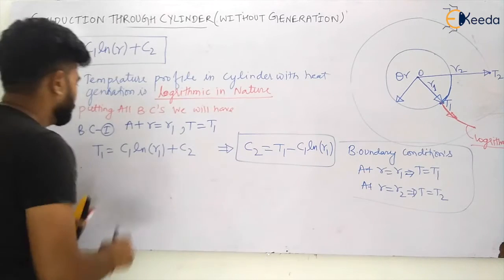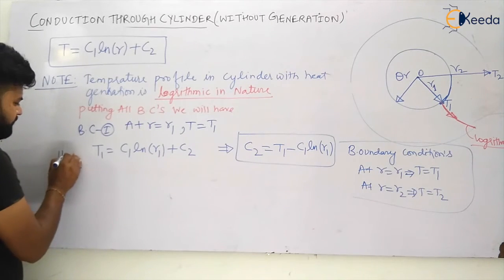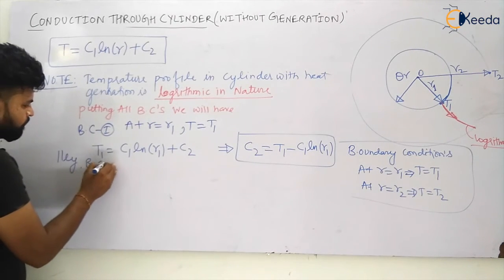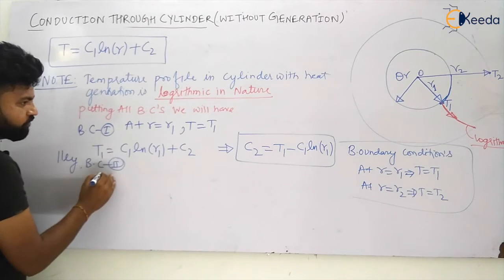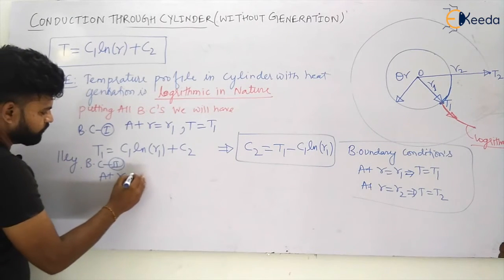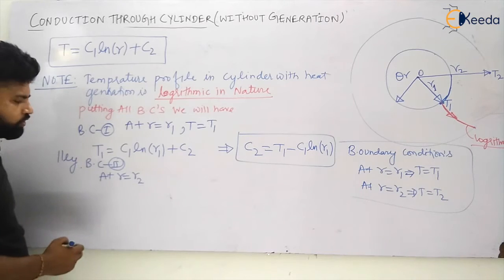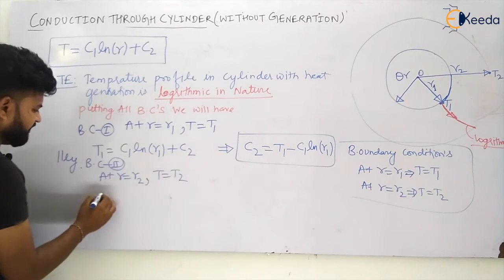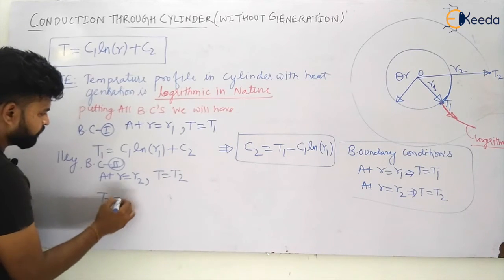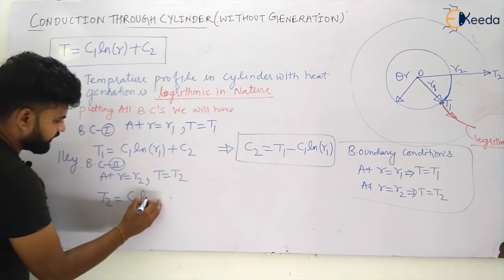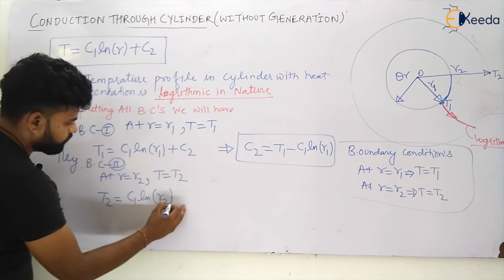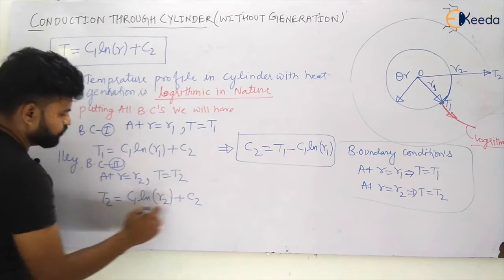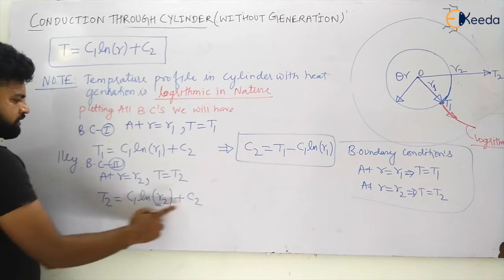Similarly for boundary condition 2, at R is equal to R2, T is equal to T2. So what I will have is T2 is equal to C1 ln R2 plus C2.